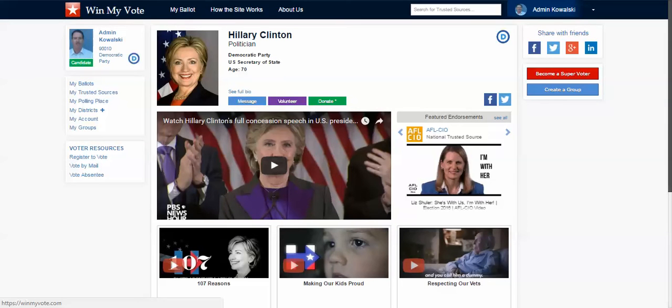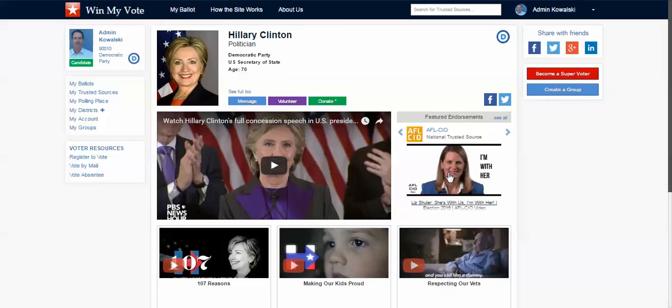So here is a candidate profile that's on the ballot. And so you would be looking at the candidate profile, and then right here you would see the group's endorsement. And the way that it works is that when a group forms their group page, they reach out to their members and they tell their members they can sign up for Win My Vote. It's totally free to voters as well. It's very similar to a Facebook.